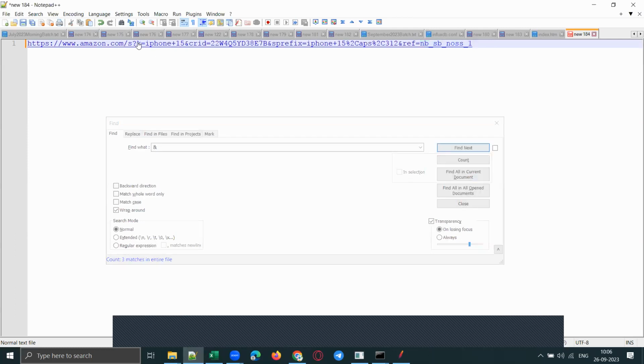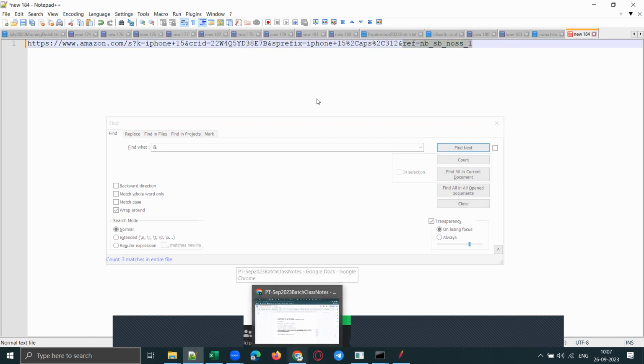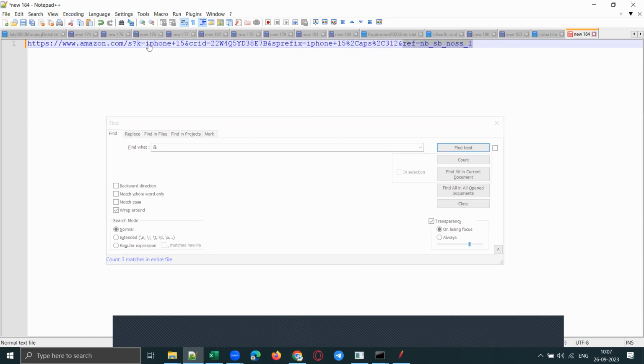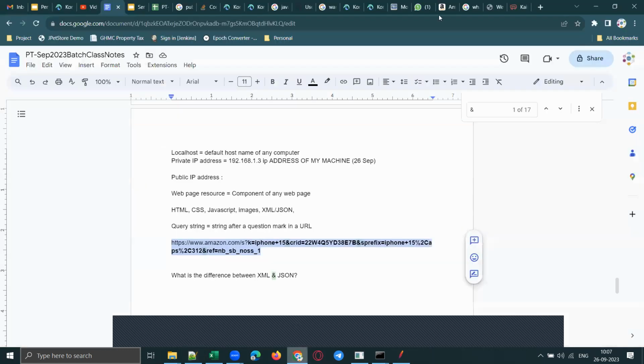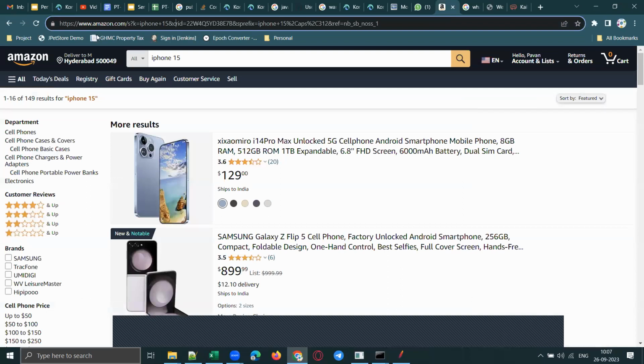See, the first one will not have any ampersand. So this is one key value pair. This is the second key value pair. The third key value pair is from here to here. And this is the fourth key value pair, or name value pair. That is simple to understand. What did we search for? We searched for iPhone 15, so the search string went to the server as one key value pair. Understood, guys?